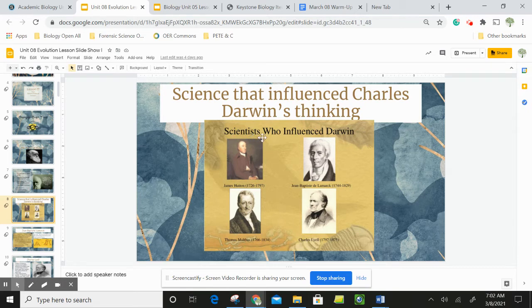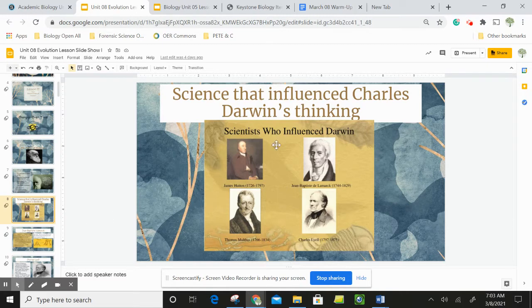Some other scientists influenced Charles Darwin's thinking. So, again, we've talked about this before. Science is not on an island. Scientists work together collaboratively to develop and research new ideas. And when a scientist does make a discovery, it's his or her responsibility to publish this discovery for other scientists to review and corroborate and support. So that's how those ideas grow and change.